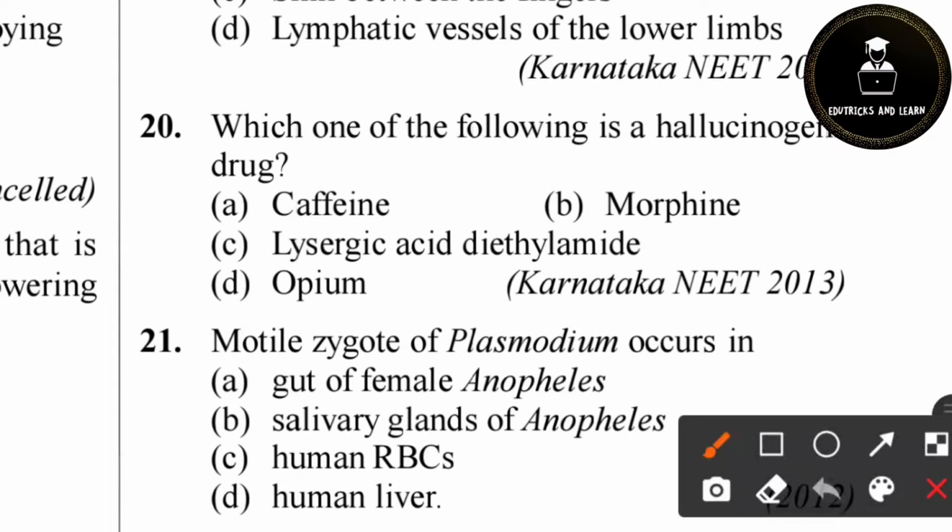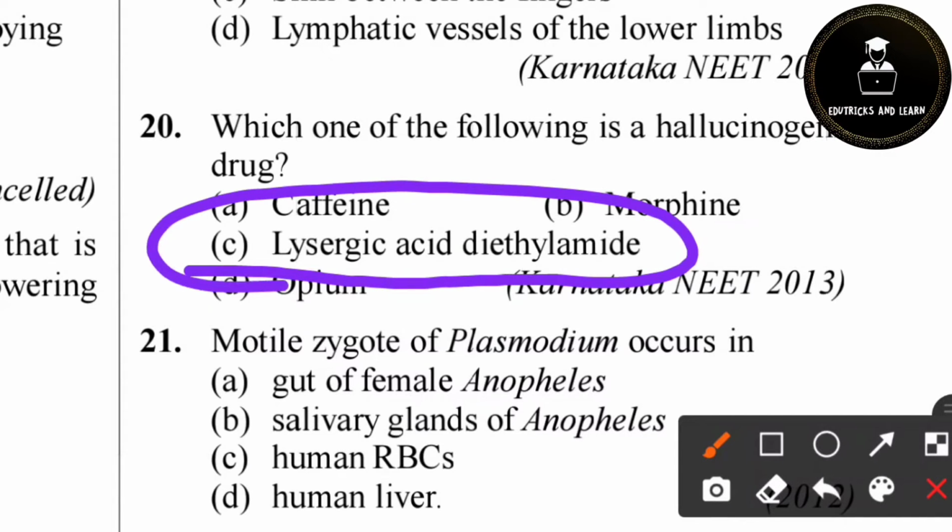Then 20th question. Which of the following drugs is hallucinogenic? We already saw one question on hallucination. The drug used for hallucination is lysergic acid diethylamide. Option C is the correct answer. It is also called LSD.